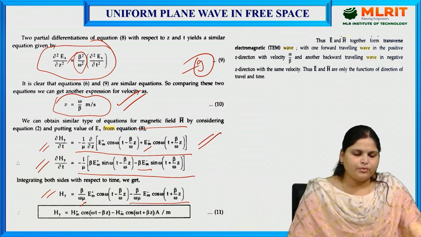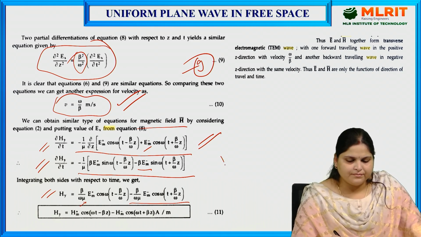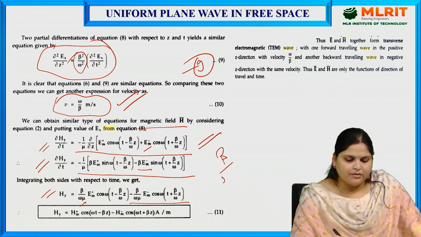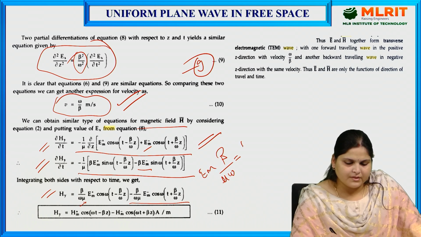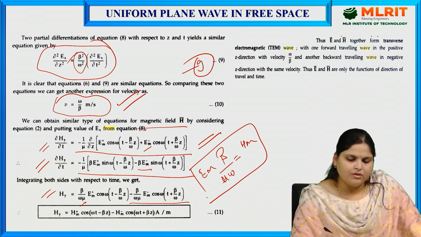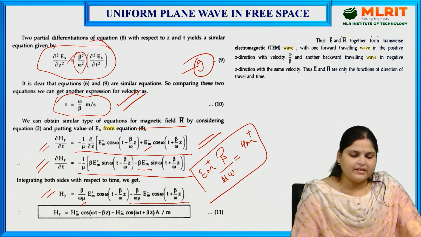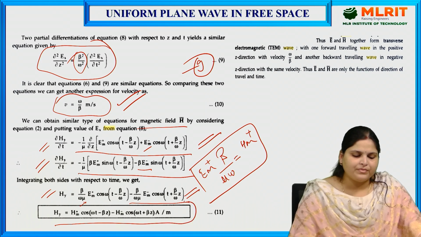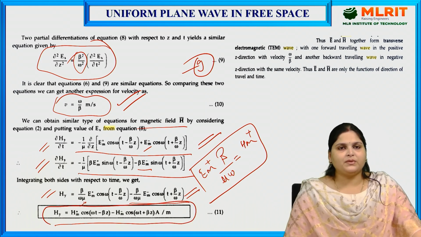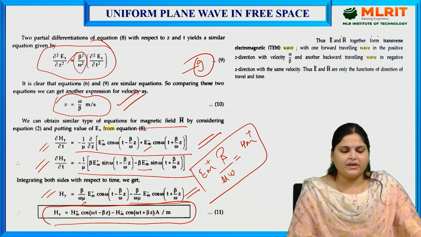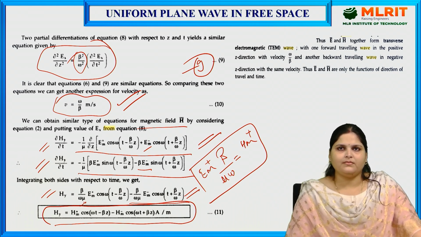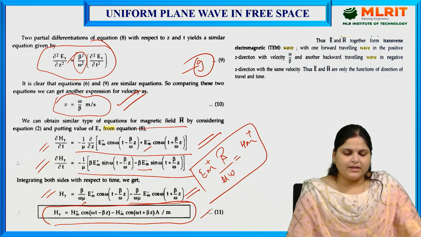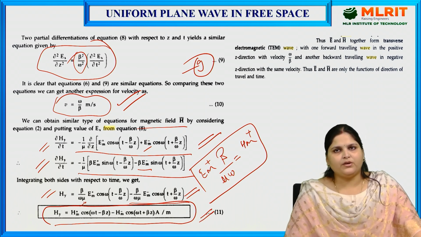Now from here, if you notice, we are getting the term beta upon mu omega times Em. So for minus it is minus and for plus it is plus. We can rewrite this equation as Hy = Hm+ cos(omega t - beta z) minus Hm- cos(omega t + beta z) ampere per meter. So we have got the equation for magnetic field also.